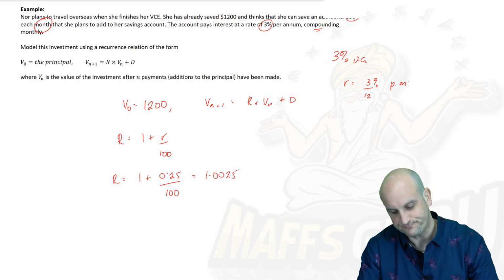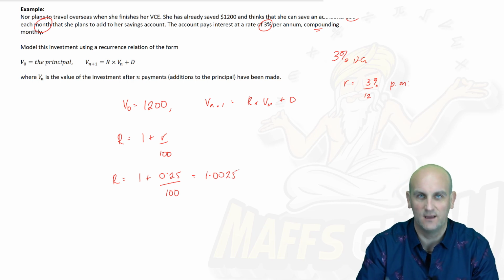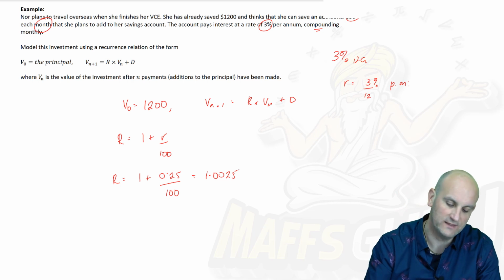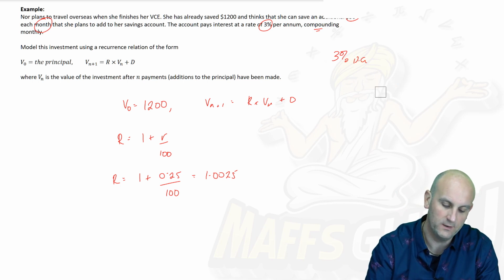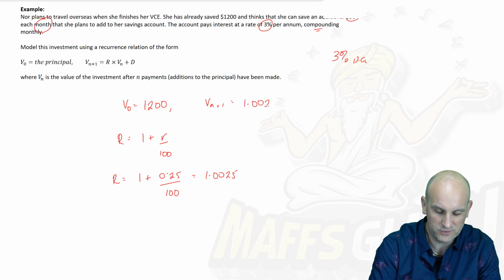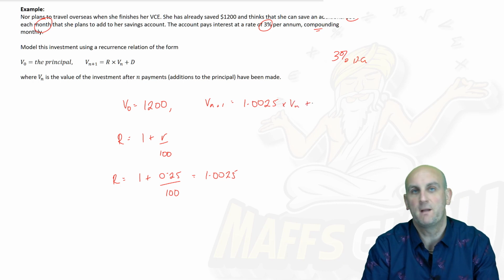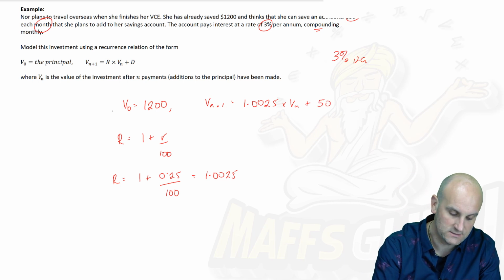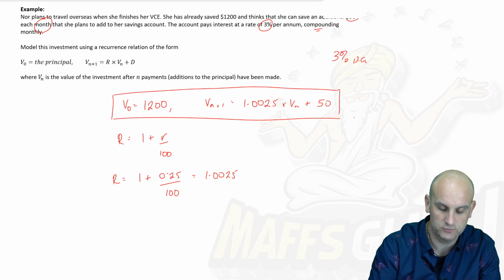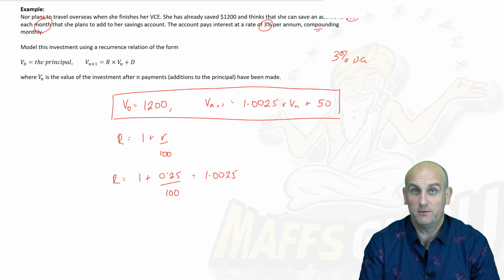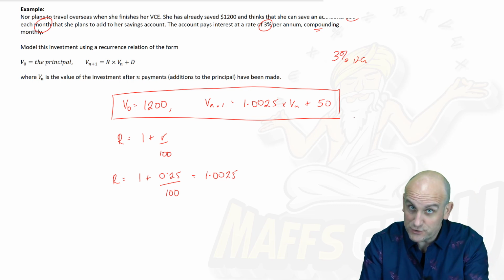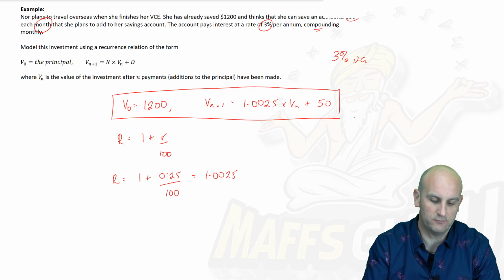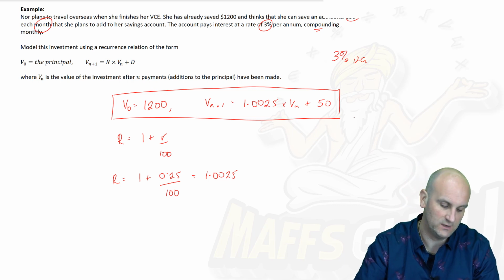Now, if you don't believe me, use your calculator. I promise you it is. I'm not going to load my calculator up now, I'm just going to leave that to you. So rubbing this out to give myself a little bit of room, I now know that this formula can be written as 1.0025, that big value of R, times V of N plus my recurrent payment. How much is she paying in? It was 50 bucks. And there we go, ladies and gentlemen, there is my recurrence relationship, just by filling in some numbers. What was the trick? The trick was just making sure you had the right value of little r to find your big value of R.